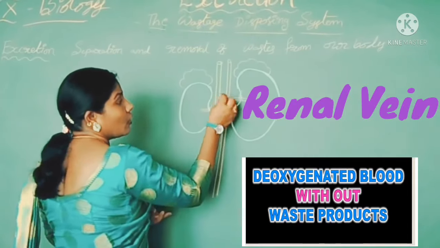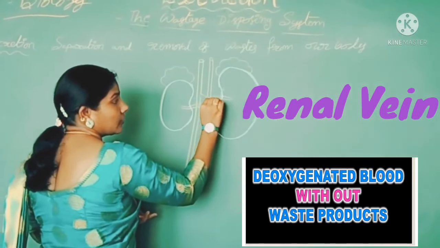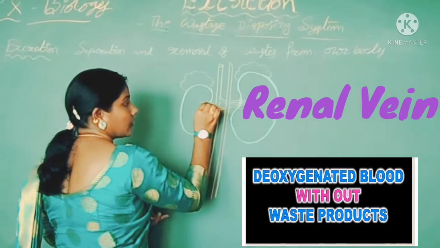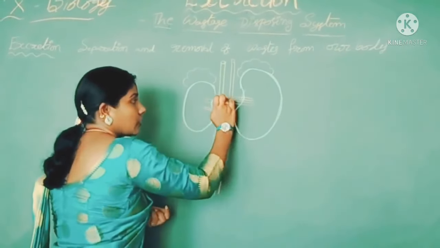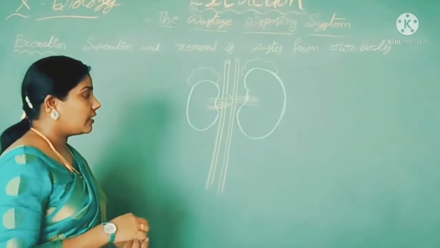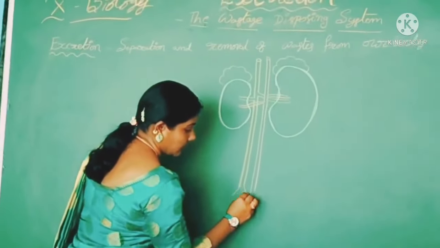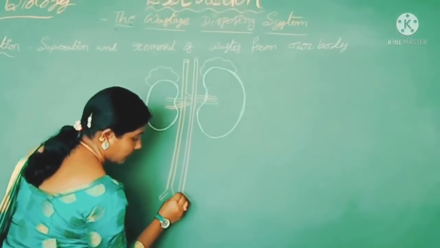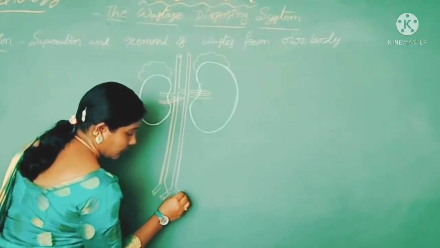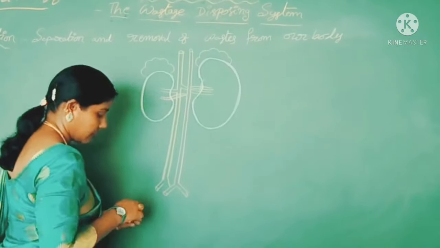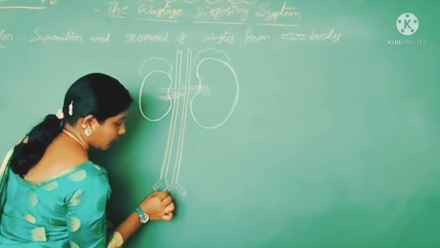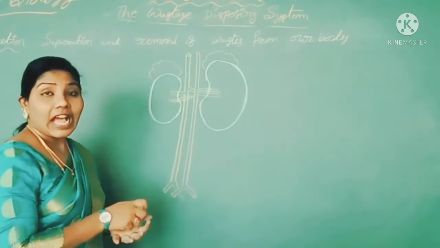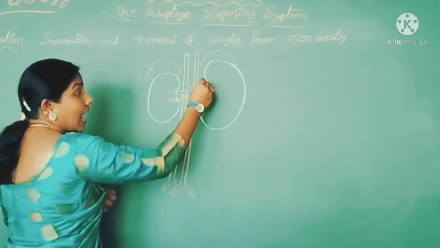It is also opened into the kidneys. Then we can observe another tube-like structure from the hilus of the kidney.